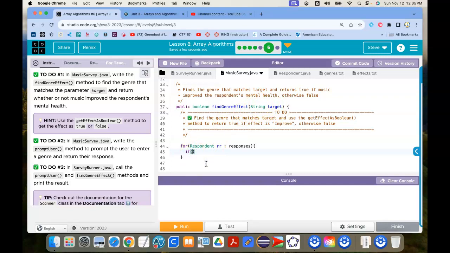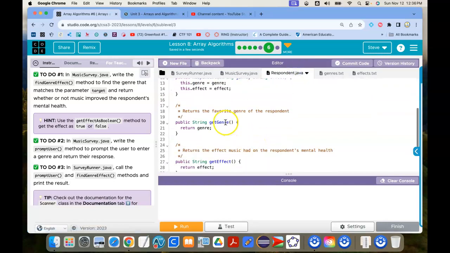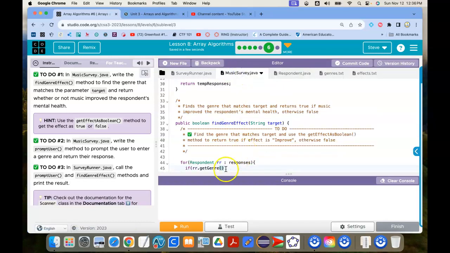So if RR dot get genre, not with an E, that comes from the respondent class. There's my get genre method. There's my getter. And I want to see it is a string.